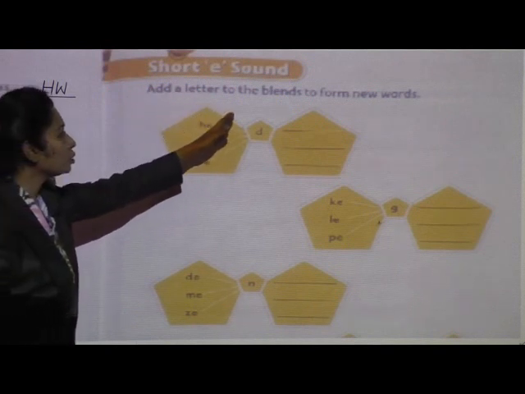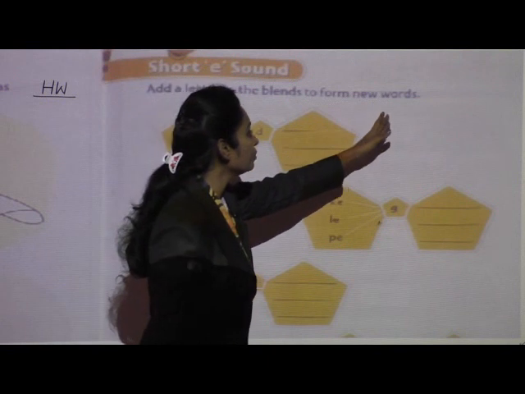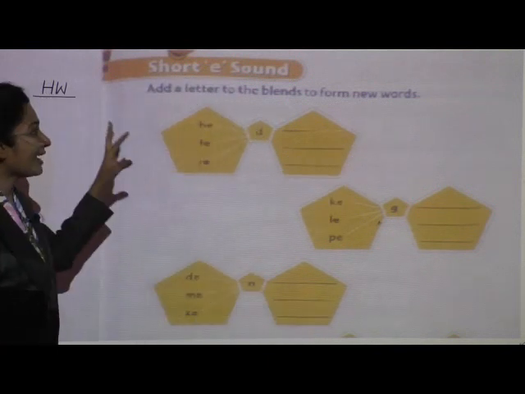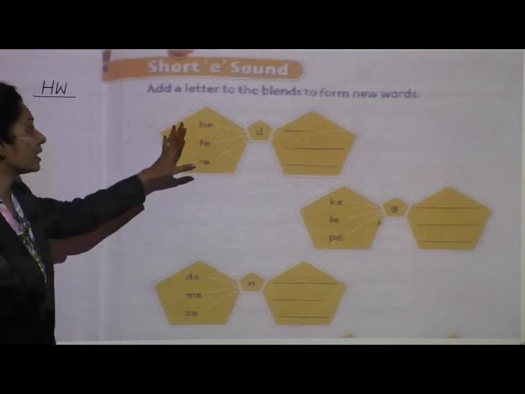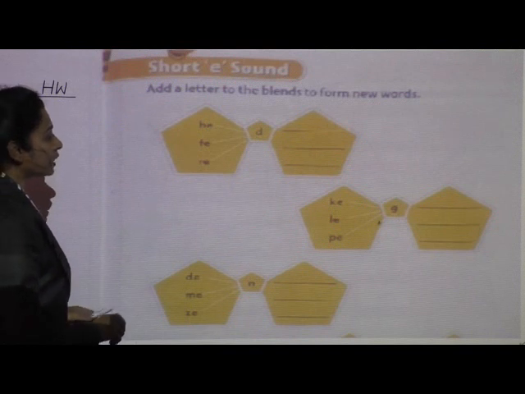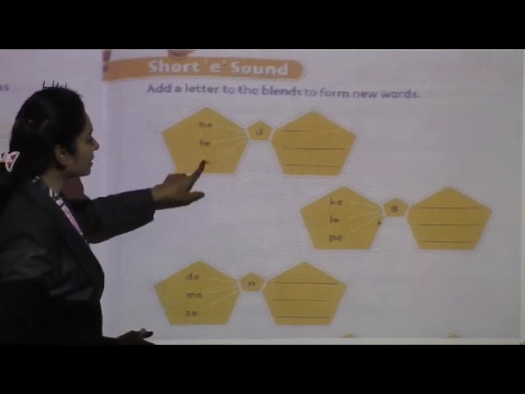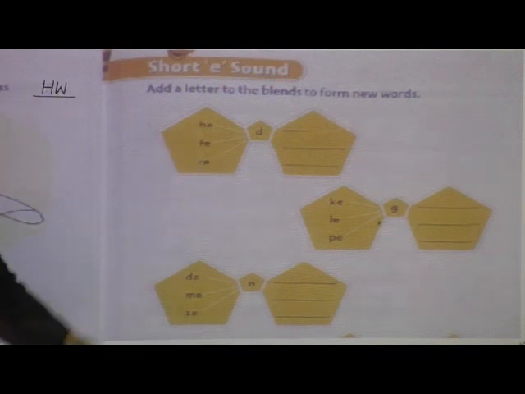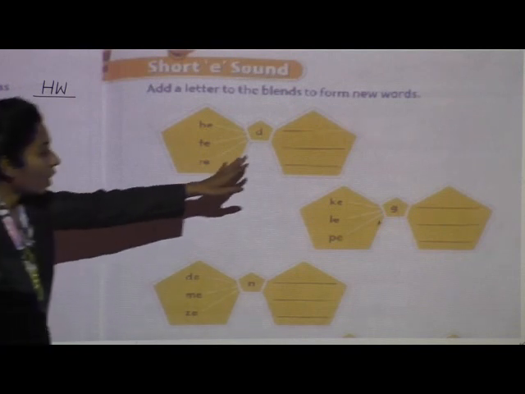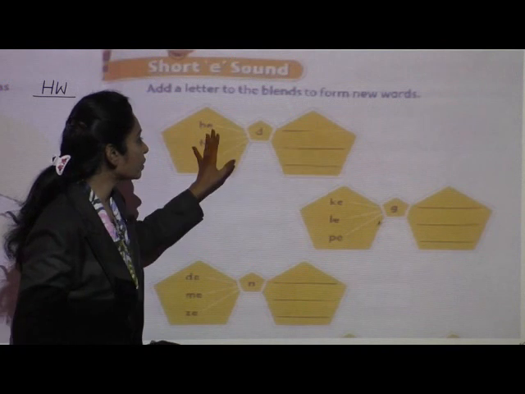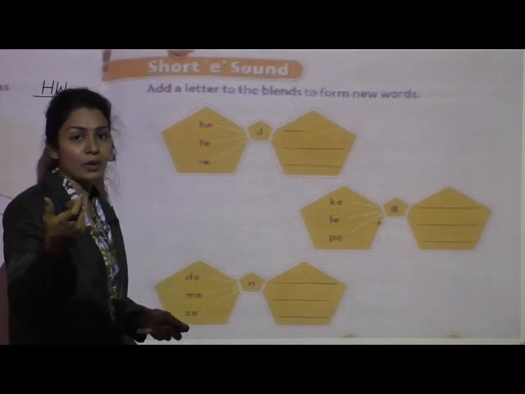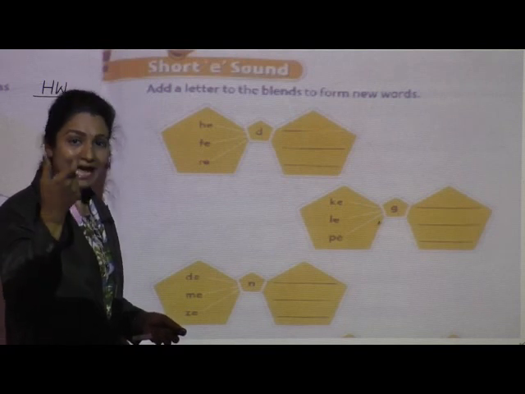Add a letter to the blends to form new words. Already we have learned this, yes, and we have solved one practice sheet which relates to this short E sound. Okay, now what you are going to do is, here these are the letters. Now on this side you are going to write this complete word. Then only we are going to get the complete word and meaning, right?